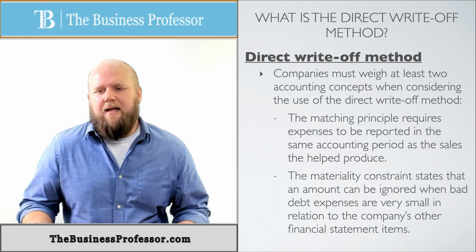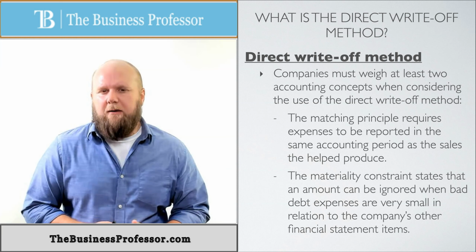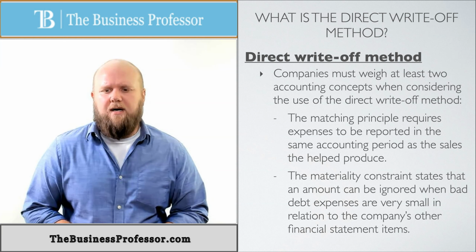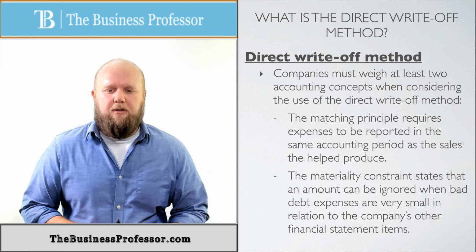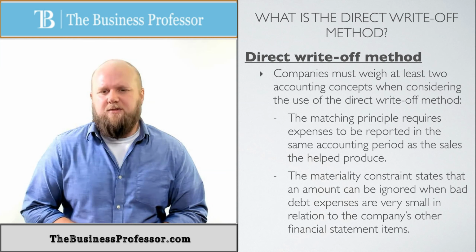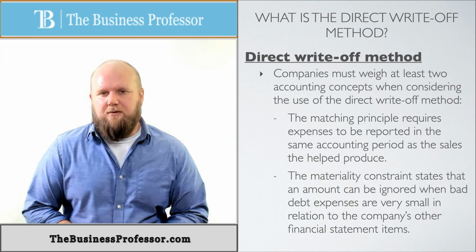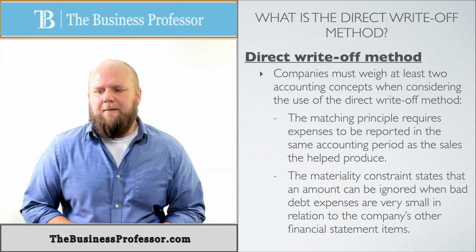And then also the materiality constraint. If you're talking about something very small, you can get away with this. You can go ahead and directly write it off rather than going through the I think, the I know, and the uh-oh process. The materiality constraint states that an amount can be ignored when bad debt expense is very small in relation to the company's other financial statement items. So if you're talking about $50 out of $5 million, you can probably just write it off because it's very immaterial. It's not going to change somebody else's decision when they see that.